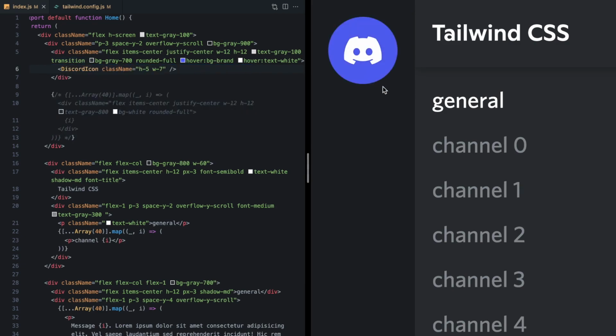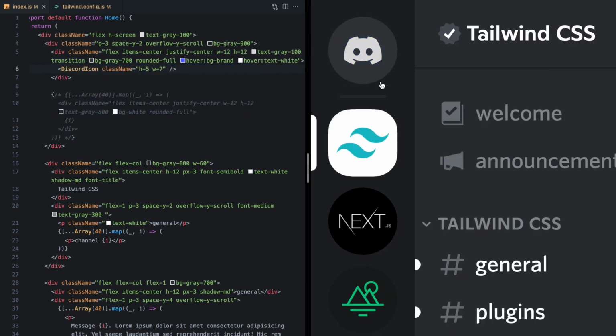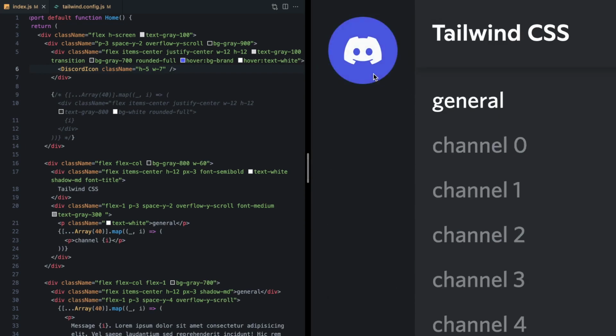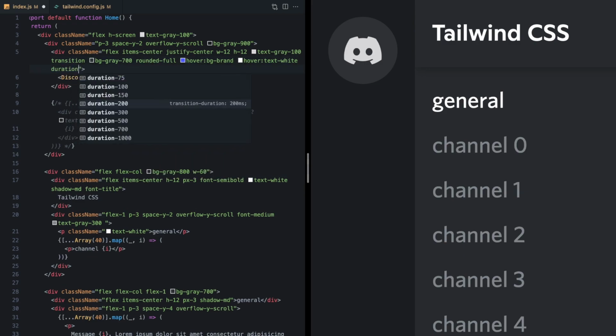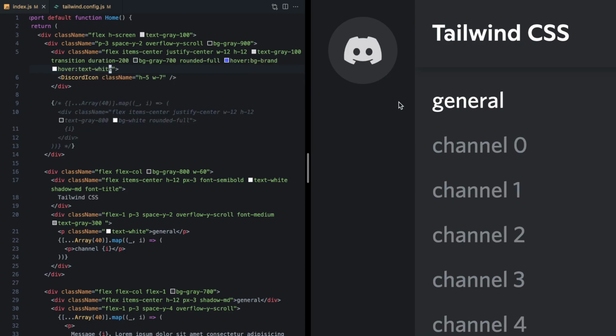Now, 150 milliseconds actually feels a little bit fast compared to Discord, so we can tweak these defaults using other utilities. Let's go ahead and use the duration utilities to slow this down from 150 to 200. And yeah, I think that feels much better.